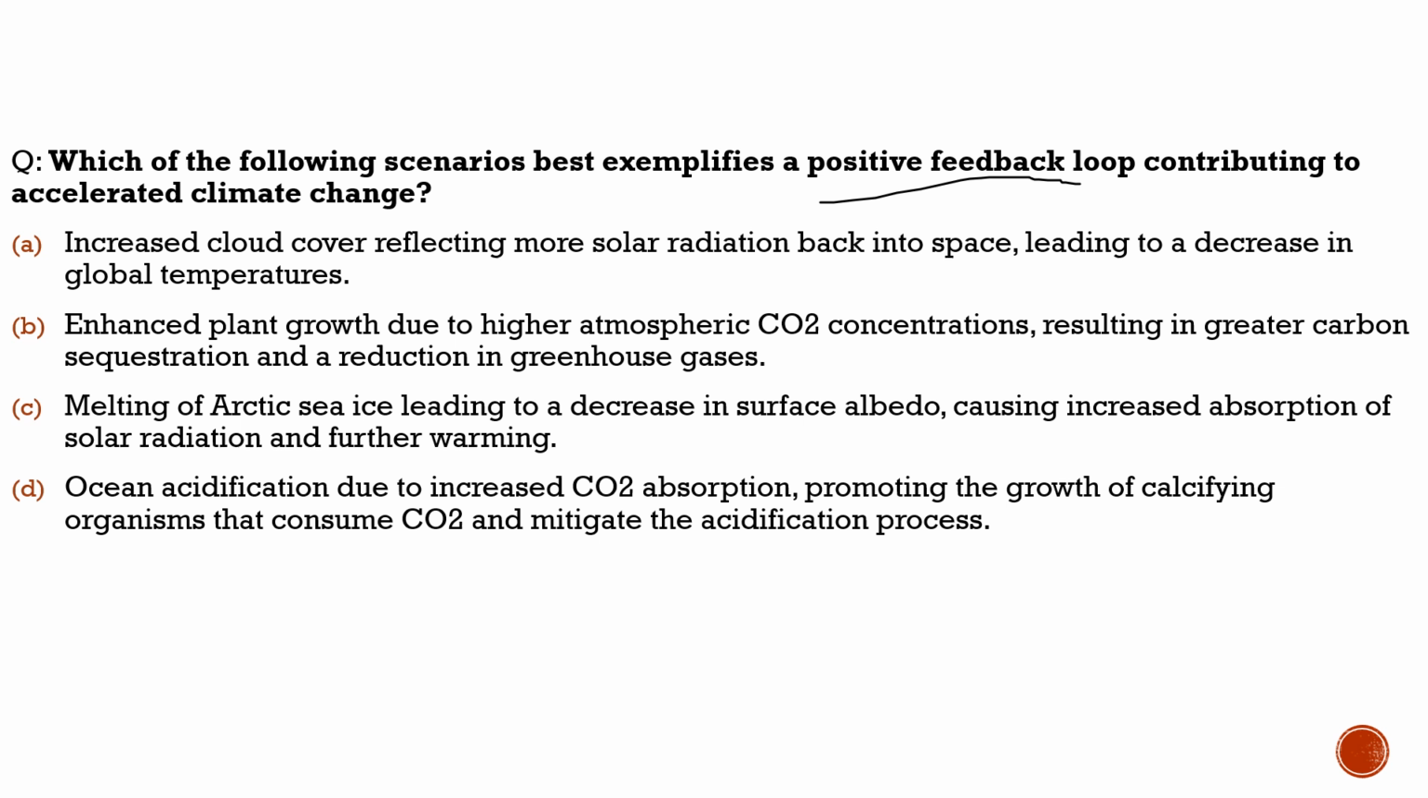Here the question says, which of the following scenarios best exemplifies a positive feedback loop contributing to accelerated climate change? It shows the cascading effect of global warming. For example, there is snow in the Antarctica, and because of global warming, there is melting of the snow.